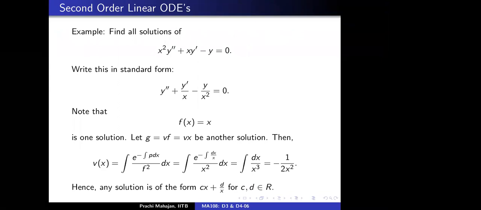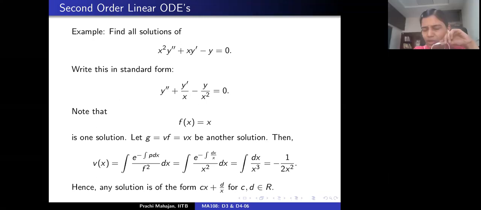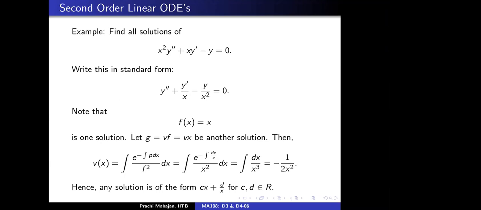Ma'am, for instance, I did not get that f of x is equal to x. Instead, I got f of x equal to minus 1 divided by twice x squared from the hit and trial method. And then I worked the same process, but I am not getting v of x equal to x this time. So you're saying minus 1 by x squared is a solution of this differential equation? No, what we got as v of x was minus of half x squared.